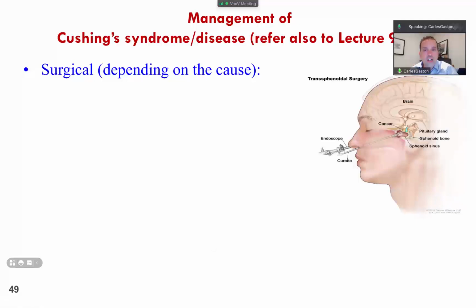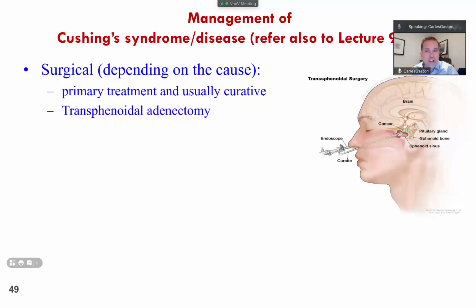Also surgical, if the cause is a tumor in the adrenal gland, for example a big adenoma, it's removal of the adrenal by surgery. This can be bilateral or unilateral. Of course, if there is too much ACTH, also pituitary radiotherapy, which will be radiation in the part of the pituitary that has the tumor.